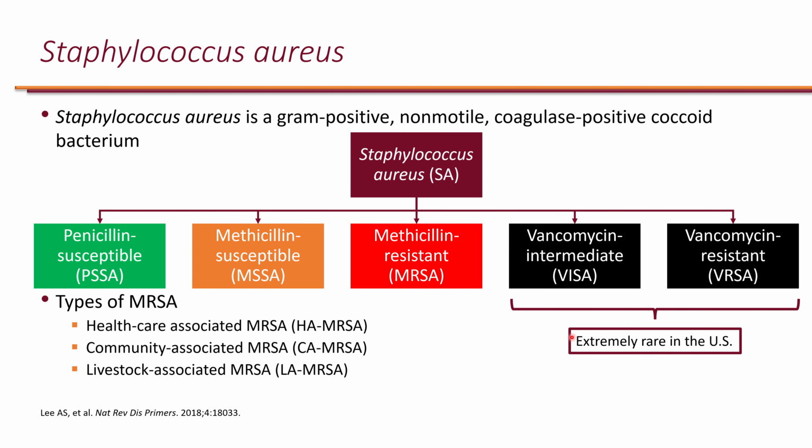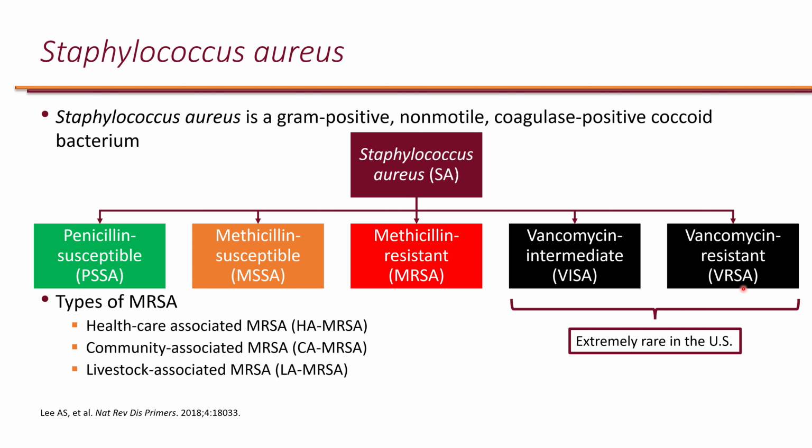MEC-A. We can think of Staphylococcus aureus in different groups based on its susceptibility. So we have penicillin susceptible or PSSA, we have methicillin susceptible or MSSA, and we have methicillin resistant or MRSA, which are common in the US. PSSA accounts for less than 10% of Staphylococcus aureus, and VISA and VRSA are extremely rare in the United States.